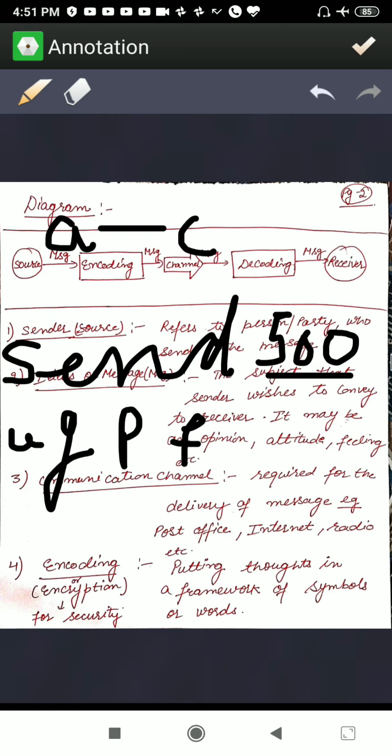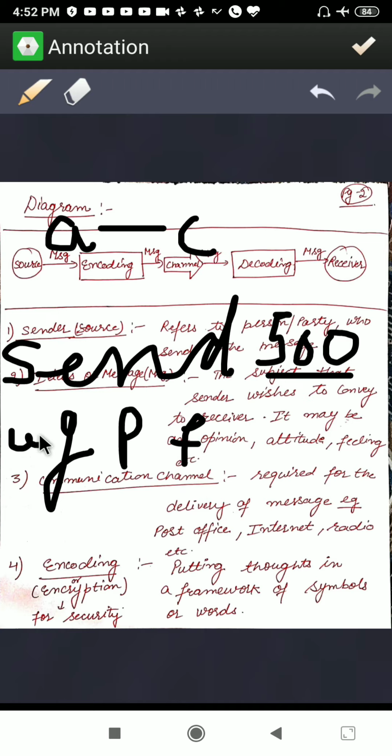My actual message was this, but I am sending this message. If anybody reads it, he will not get any meaning out of what I am trying to send. But the receiver will know I have shifted forward, so he will shift back.